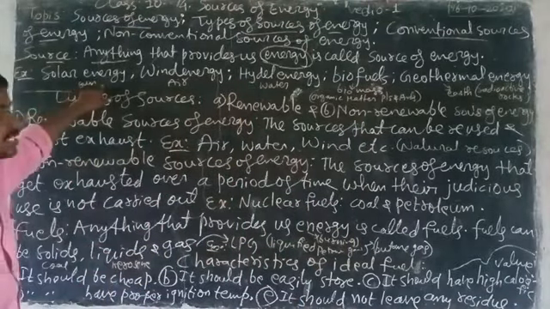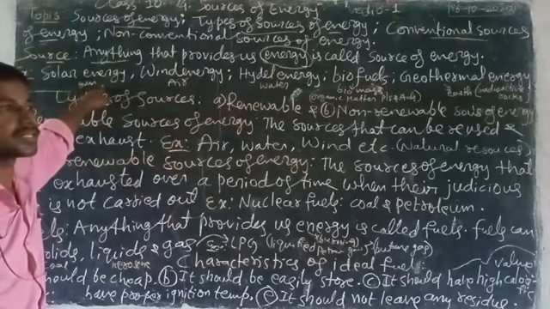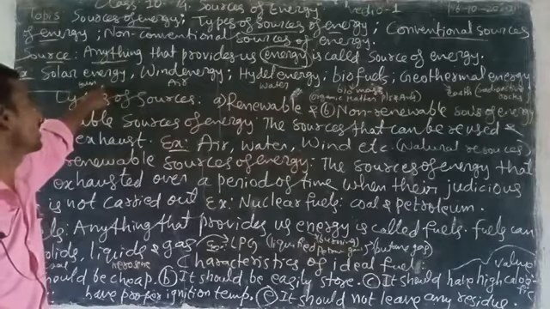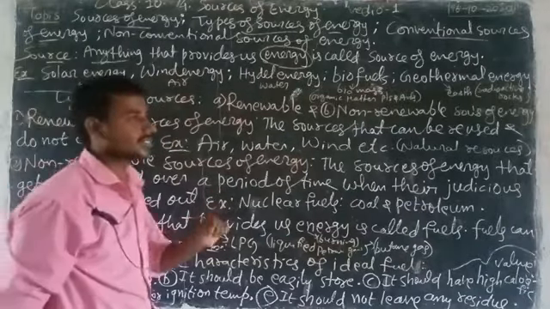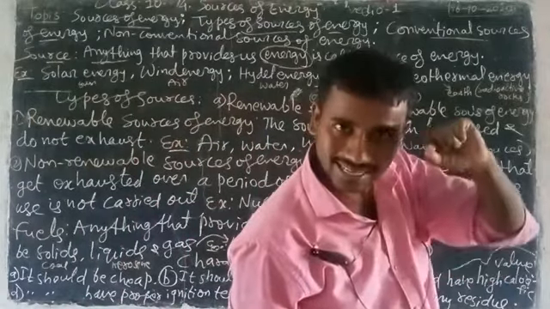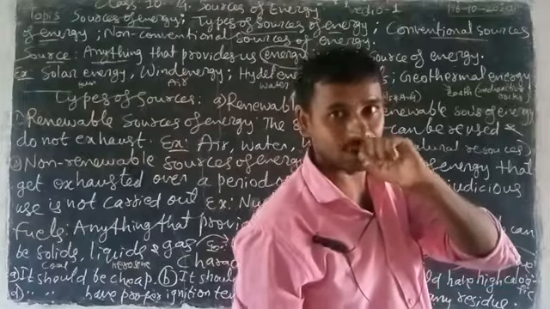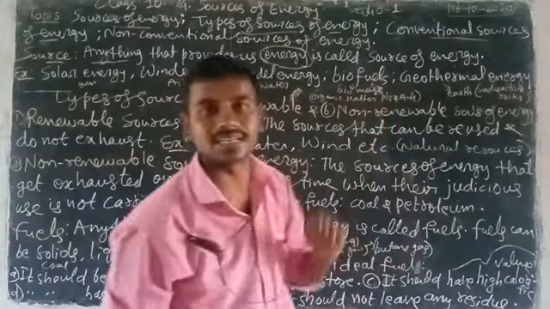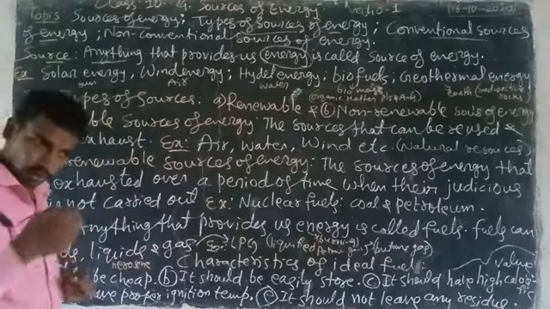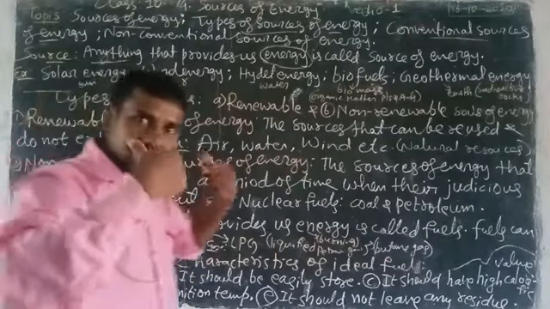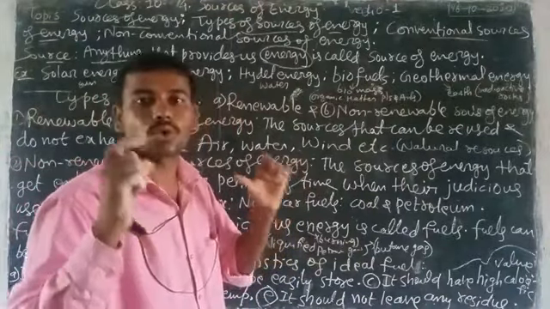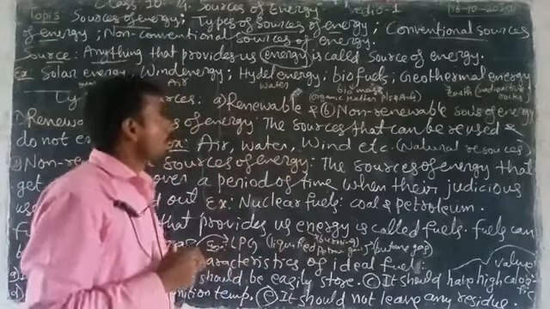Examples: solar energy from the sun. What energy we are getting is called solar energy. Second, wind energy. The energy we get with the help of wind is called wind energy. Hydro energy. With water, the energy we get is called hydro energy.